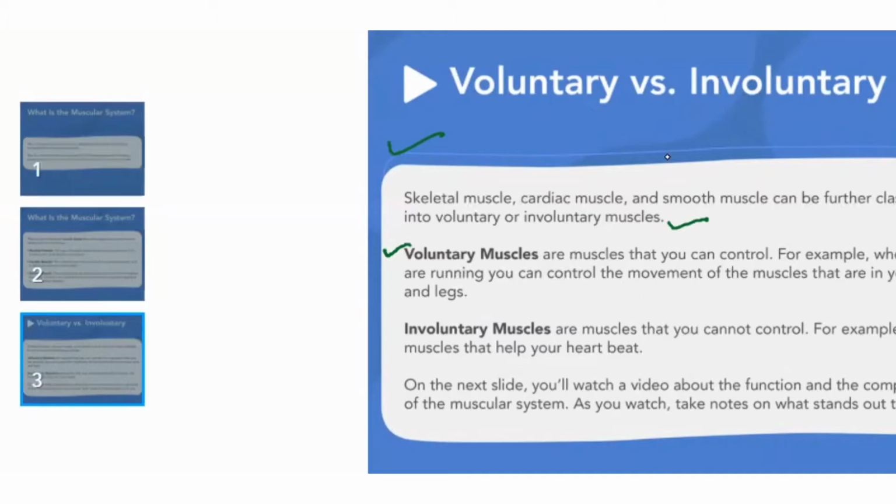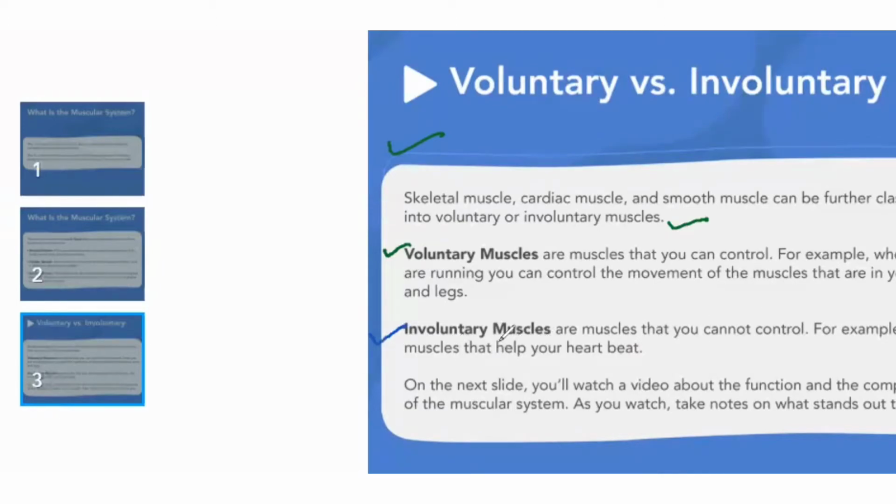For example, if I am moving my hand, if I do not want to, I can control the movement of my hand. If I am talking, I can control my talking. So these are the voluntary muscles that we have control on. Mostly they are outside of the body. For example, your hand, your foot, your arm, your shoulders, your legs, all types of movement, they are voluntary muscles. Is it clear to you? Is it clear? All right.